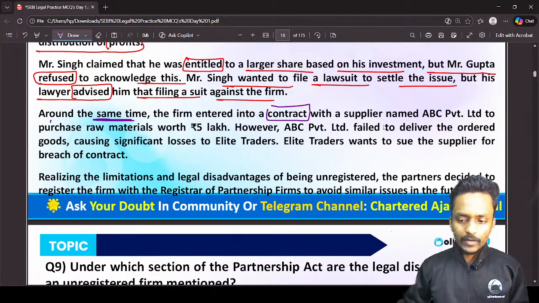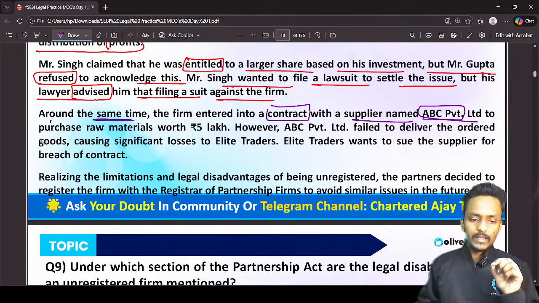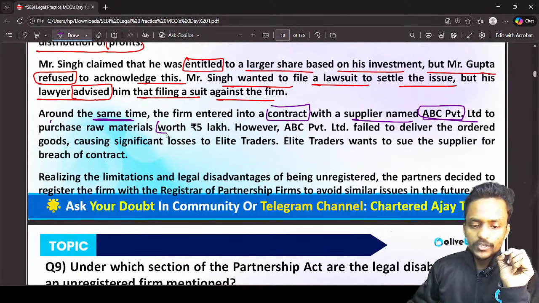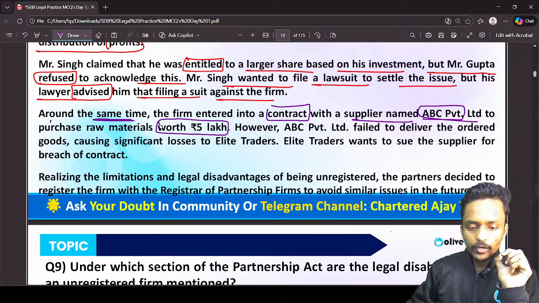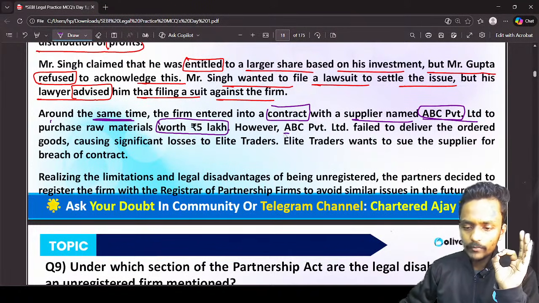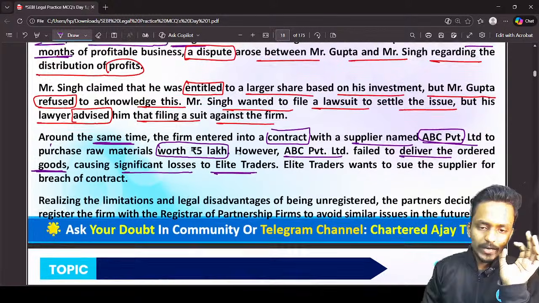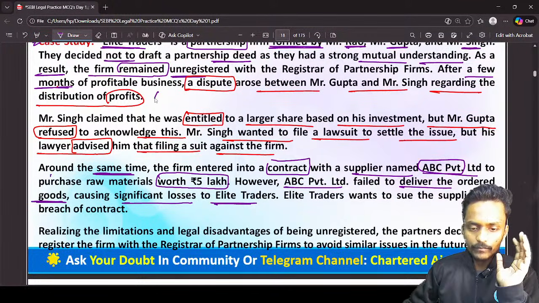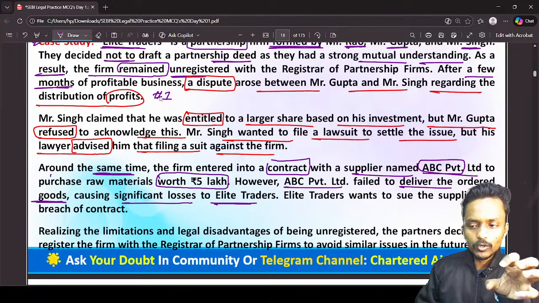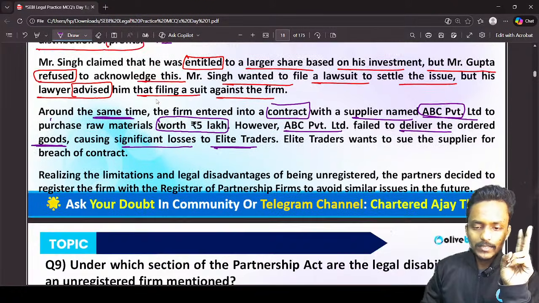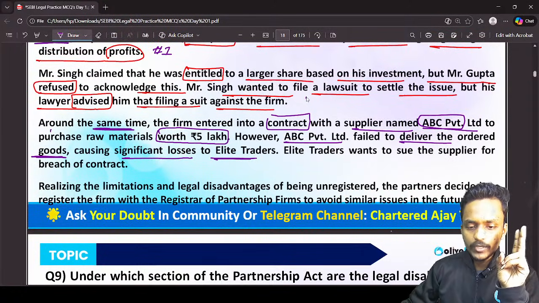with a supplier named ABC Limited in order to purchase goods worth rupees 5 lakh. However, ABC Private Limited failed to deliver the ordered goods, causing a significant loss to Elite Trader. So guys, again we have three situations. The first situation is that in an unregistered firm, there is a dispute between Mr. Gupta and Mr. Singh. Then there is a second situation.